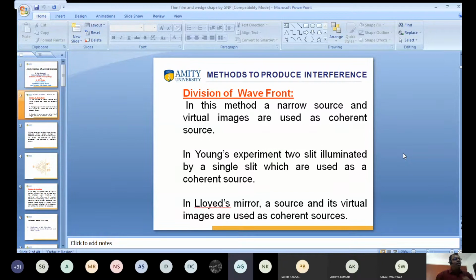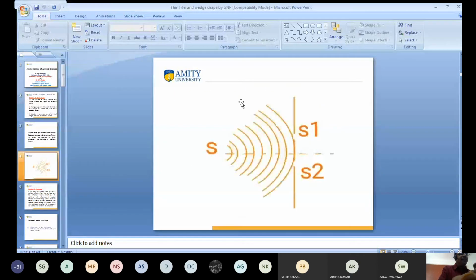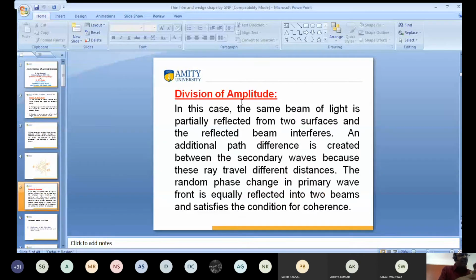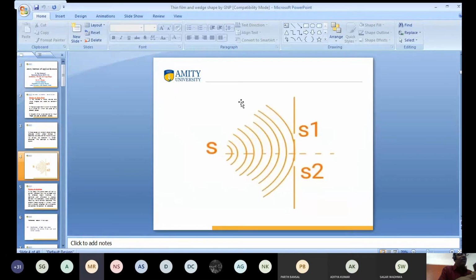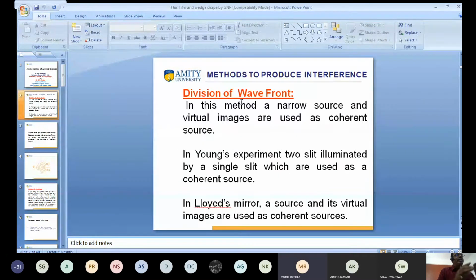Yes. You know, there are two methods to produce the interference pattern. First is division of wavefront and second is division of amplitude. Did you study this one or not? Yes, sir, I revised it. Okay. In division of wavefront, a narrow source and virtual images are used as coherent sources. Young's experiment, which you already performed, is an example of division of wavefront.